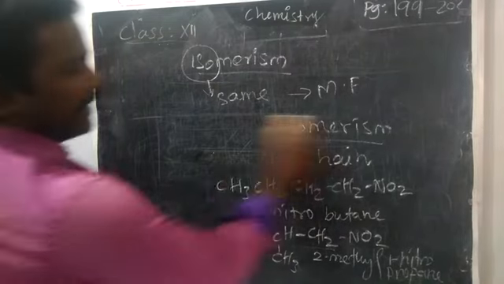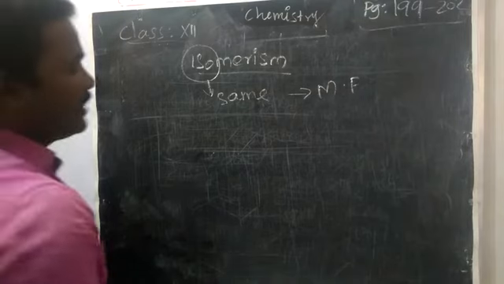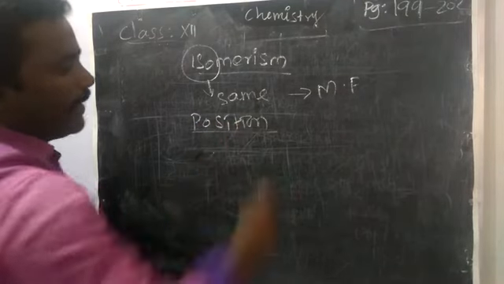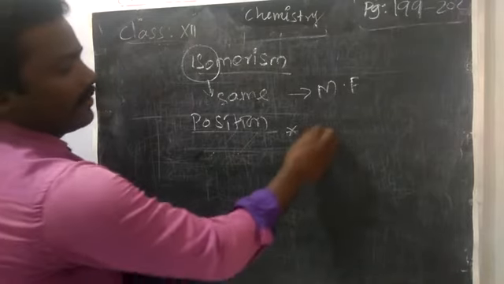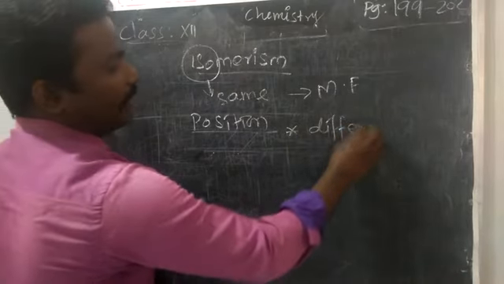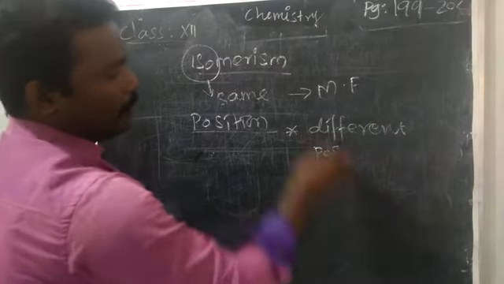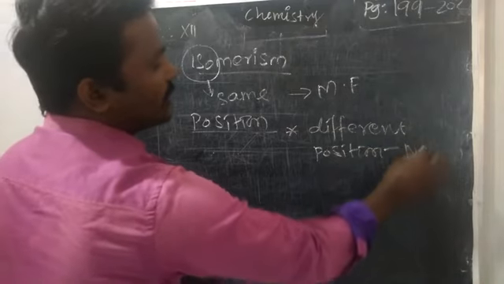The next isomerism, position isomerism. What do you mean by position isomerism? Same molecular formula but different position of the NO2 group. What do you mean the position of the NO2 group is different?